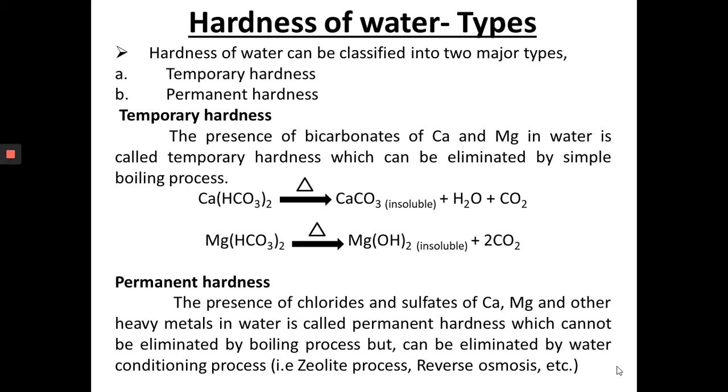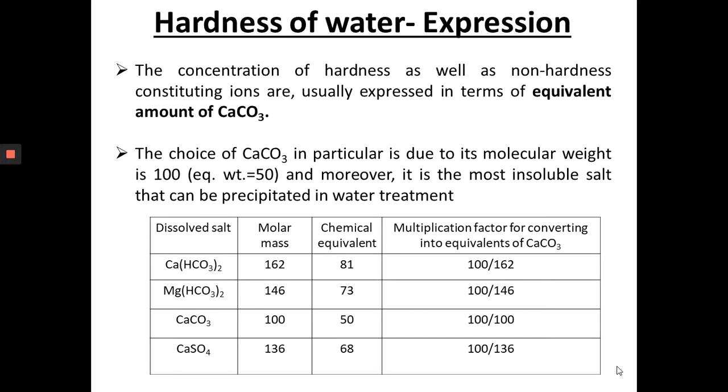Permanent hardness can be called non-carbonate hardness. The presence of chlorides and sulfates of calcium and magnesium and other heavy metals in water is called permanent hardness. These types of compounds cannot be eliminated by a simple boiling process, but can be eliminated by water conditioning processes, like internal and external conditioning, reverse osmosis, etc.